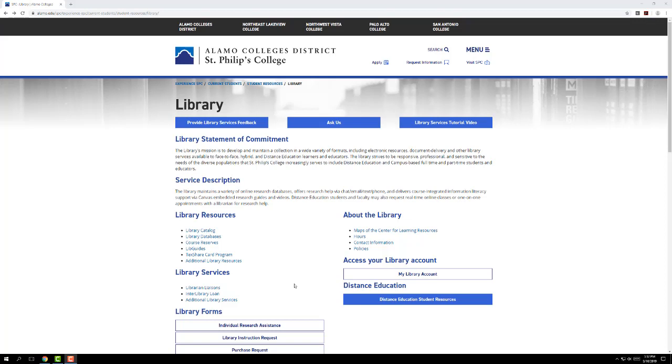Today's database is JSTOR. And JSTOR is a very interesting database. It's very robust, and it's particularly good for things like literature, history, classics, a lot of that kind of stuff. An important thing to know about JSTOR is that most of the information available in JSTOR is at least 5 years old, so it's not always the best source for up-and-coming science topics or technology or something like that. So keep that in mind when you're choosing your databases.